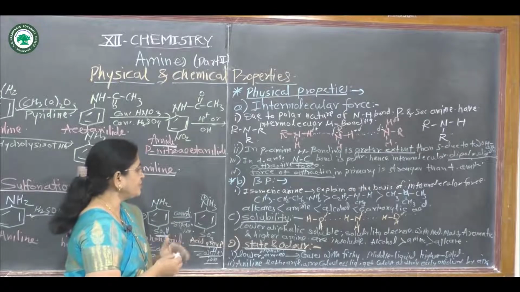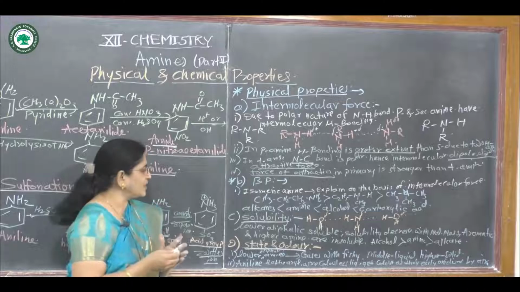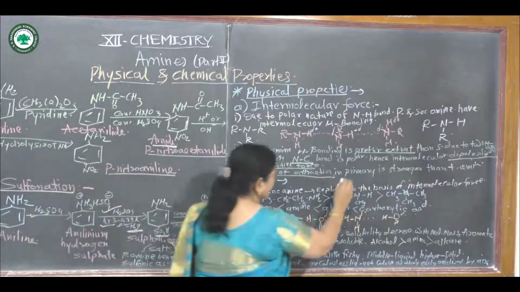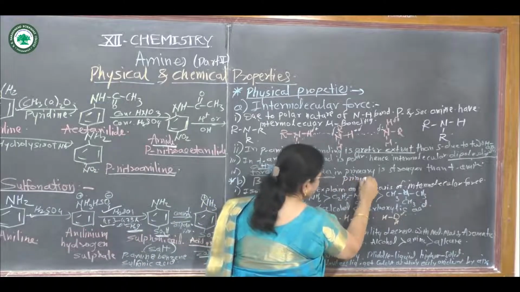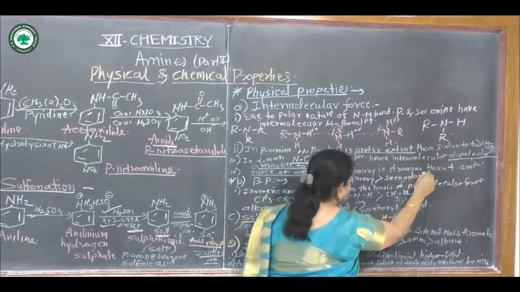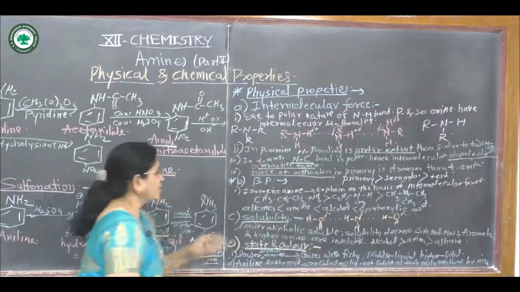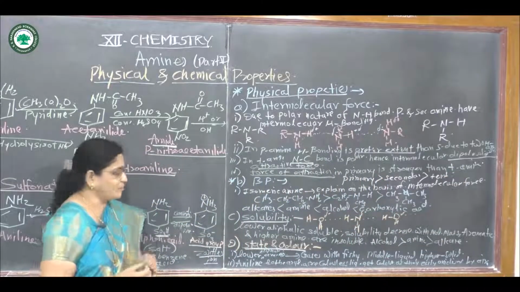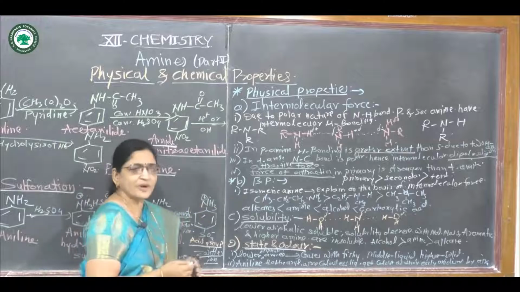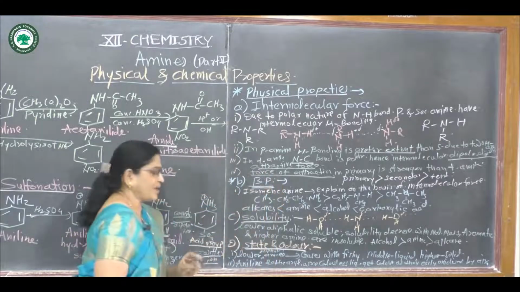That means the order of intermolecular hydrogen bonding is primary greater than secondary greater than tertiary. This is the order of intermolecular force of attraction. Then the second property, that is boiling point.